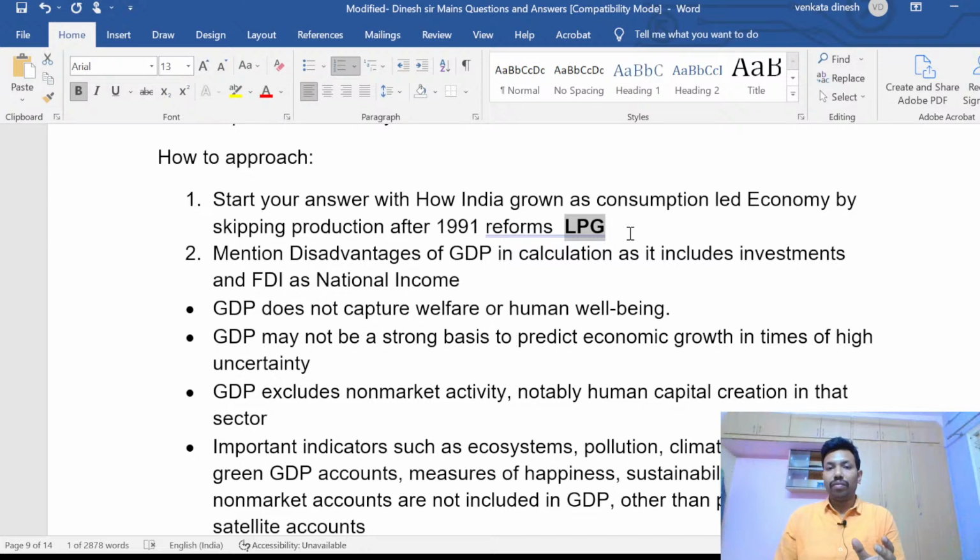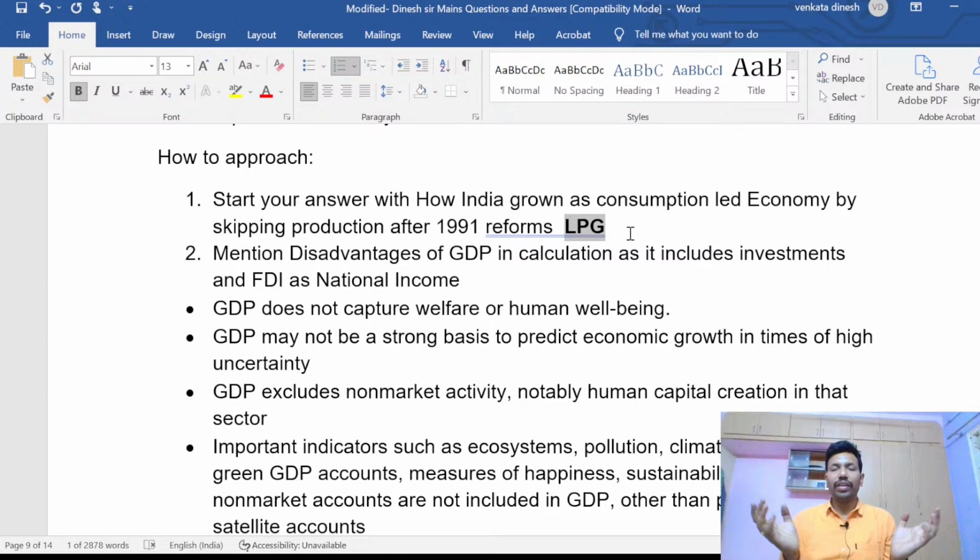Everyone knows liberalization means easing of policies, removing red tapism and bureaucratism; privatization, so that private people can come and invest, as private makes things faster; globalization, accepting universal currencies, exports, imports. But that was the time when, till the green revolution, we saw substantial growth of agriculture. Suddenly we migrated to the service sector by skipping the industries. While we skipped industries, we have not restarted the industries again.